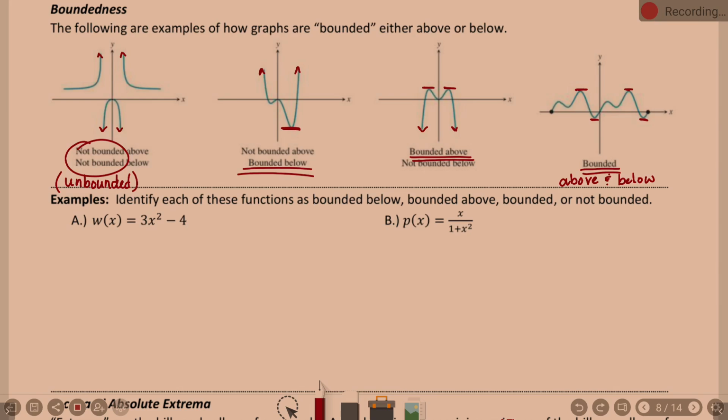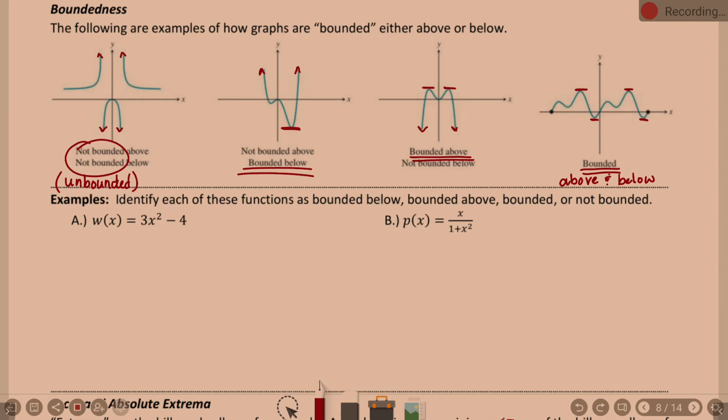Not bounded is going to mean it's not bounded above or below. Okay? So not bounded is what I have here. I think the book uses not bounded. They could use the vocabulary unbounded, but I think it's not bounded. And then bounded means there's a max point and a min point that we don't go above and below. I believe the book also says something about bounded on its domain. I think that's equivalent vocabulary. We can look at vocabulary when we get to homework time.